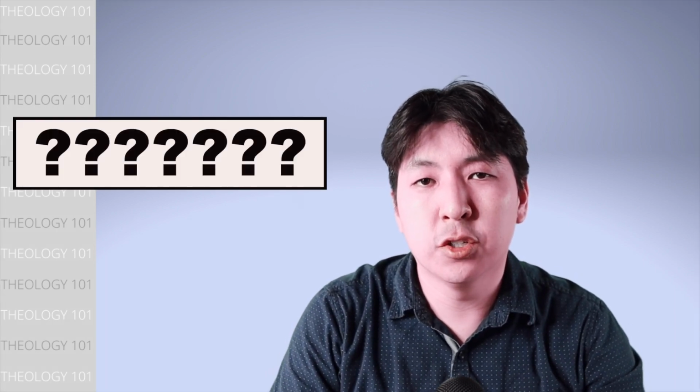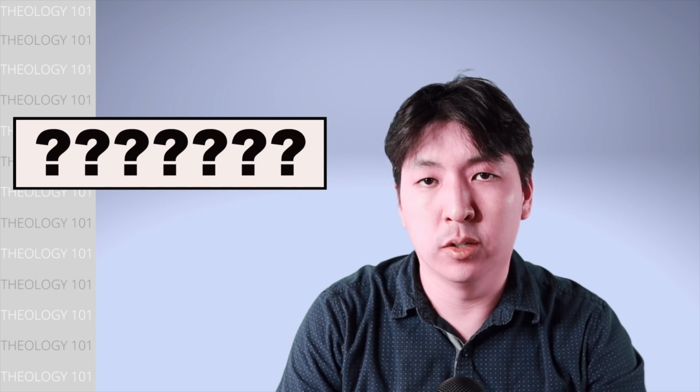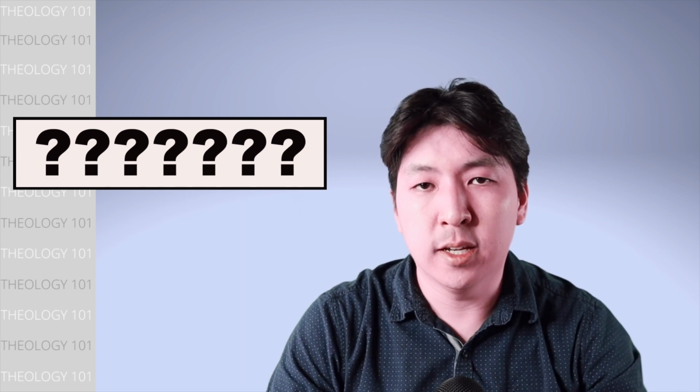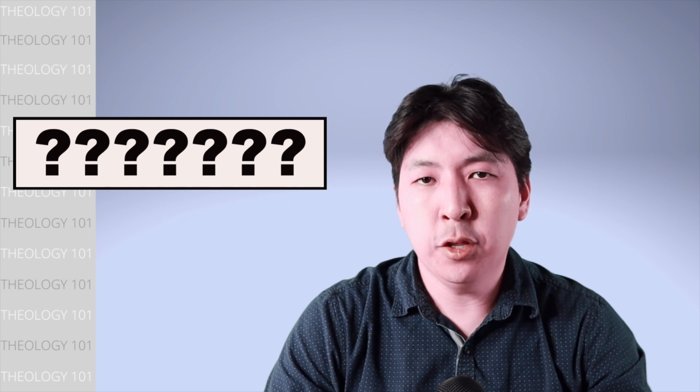For old earth creationists, the question is this: evolution requires death, but death does not exist until Genesis 3 when sin entered the world. How could there be millions of years of death before the existence of sin? Also, can a supernatural event, namely creation, be explained through the scientific method? Interestingly, young earth creationists attribute their scientific evidence to a supernatural event, while old earth creationists try to explain a supernatural event with scientific data. It seems that both sides are speaking over each other and missing the main point.